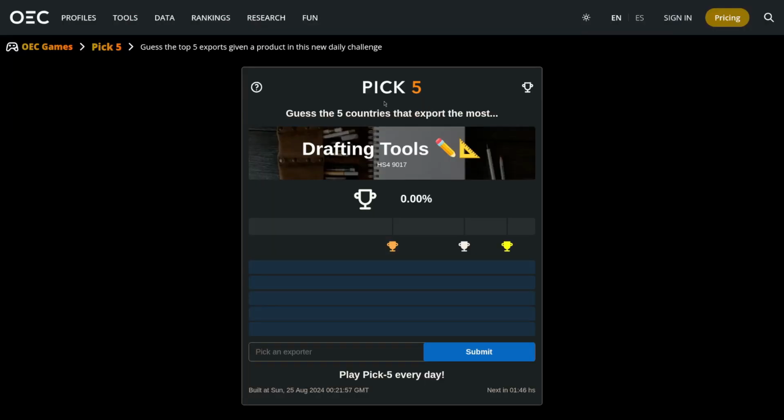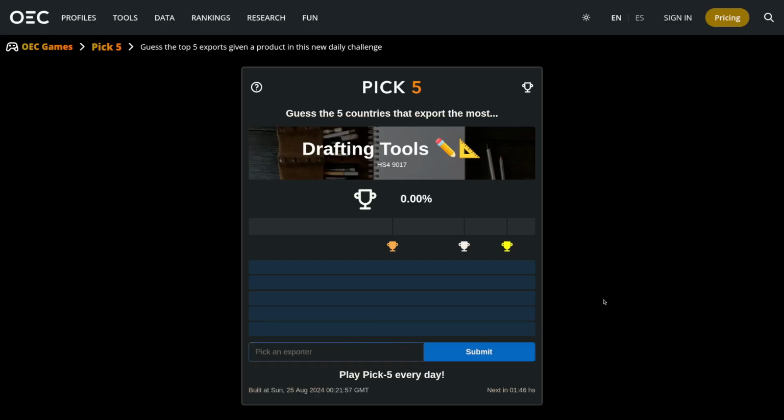Our next game is called Pick 5, and it's by OEC, the same people that made Tradle and Connect Trade, but especially Tradle. Tradle was a pretty popular game. I think they're called the Observatory of Economic Complexity, if you were wondering, a little fact. Alright, so today's Pick 5 is drafting tools. We have to pick the 5 countries that export the most drafting tools. And it seems like drafting tools are like pencils, maybe pens, I don't know. Maybe erasers, maybe paper, notebooks, I don't know.